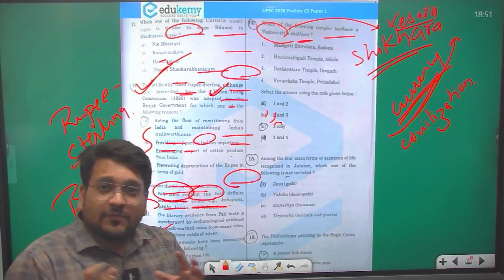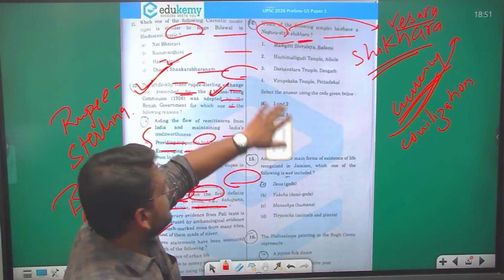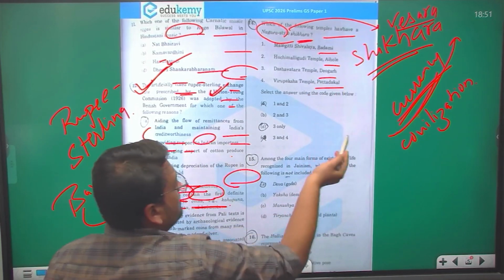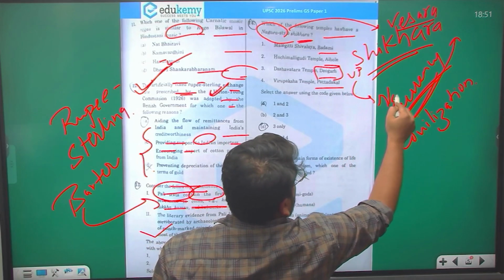So first, how we could have eliminated few options, or most of you have done in your examination. First, you must have seen the places where they belong. So Deogarh, as we all know, is in UP. So yes, they must have Nagara architecture.